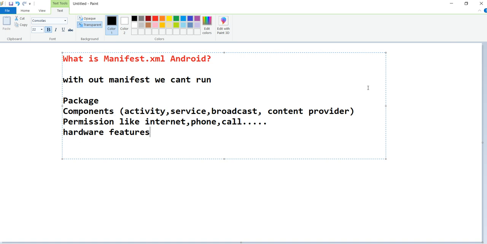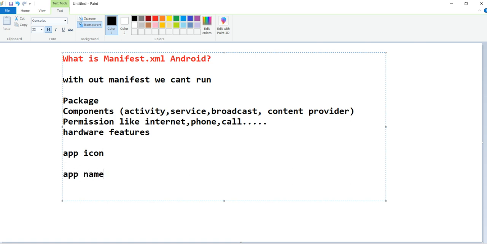Already in other videos we'll discuss this in detail. Also two more things here. From the manifest file, we can set the app icon as well as the app name.